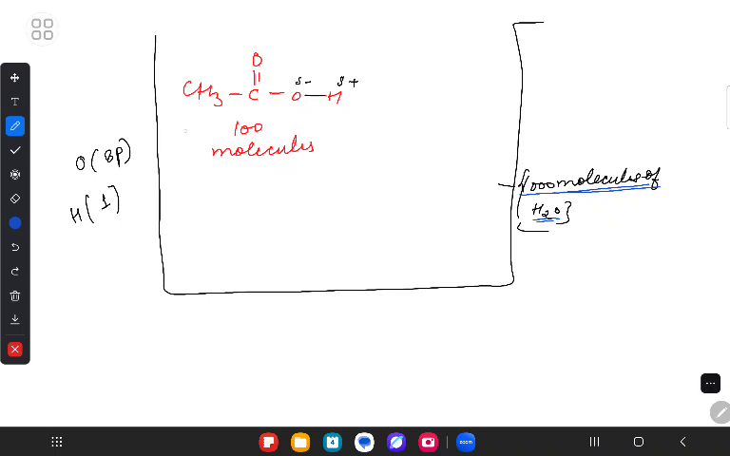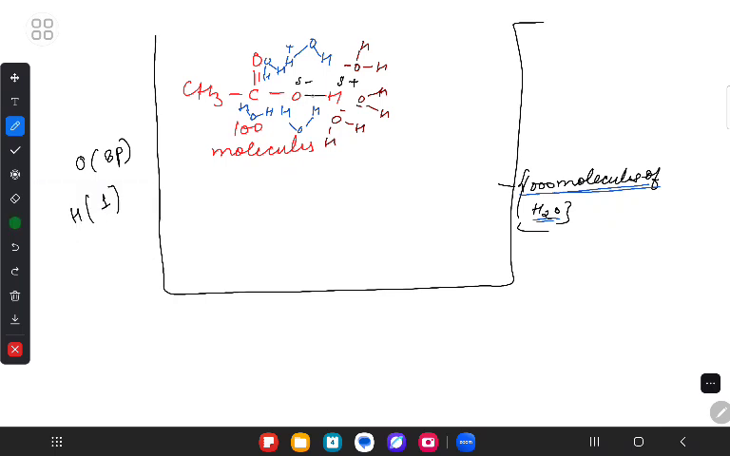For one CH3COOH, obviously O negative will be attracted by H positive of water. And H positive shall be attracted by O negative of water. Yes or no? Yes, ma'am. Are we understanding? Yes, ma'am.